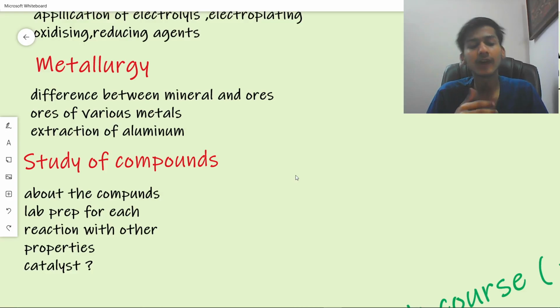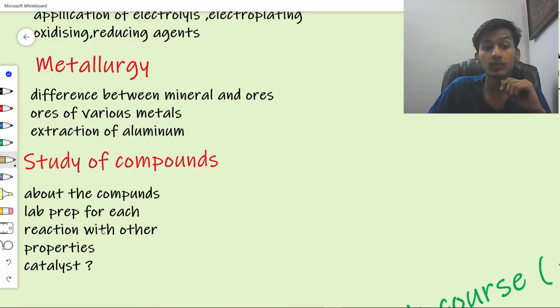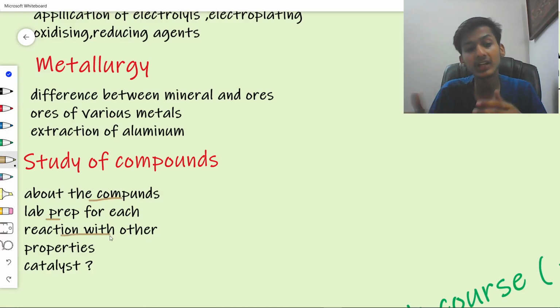The next thing we have is the study of compounds. The study of compounds, like I told you, carries the highest weightage. In the study of compounds, you have to make sure to do the lab preparation of each compound and its reactions with others. What do I mean by reactions with others? The chemical reactions that are there in each chapter. They are important, and like I told you, write the equations down. The more you write them down, the more you will learn.